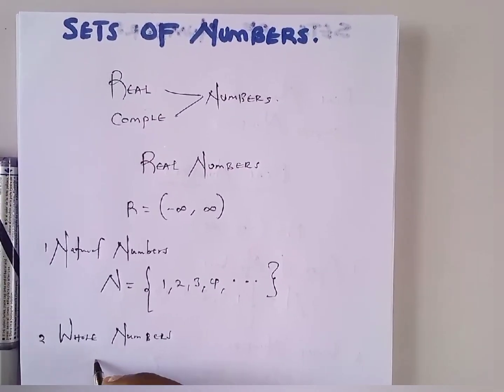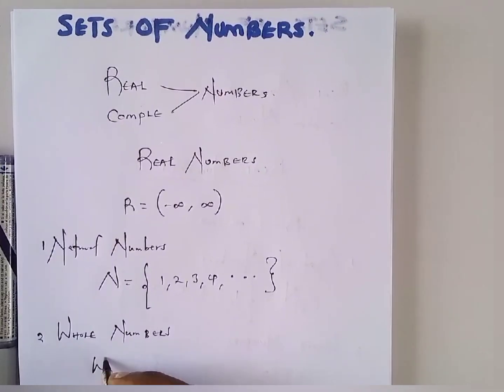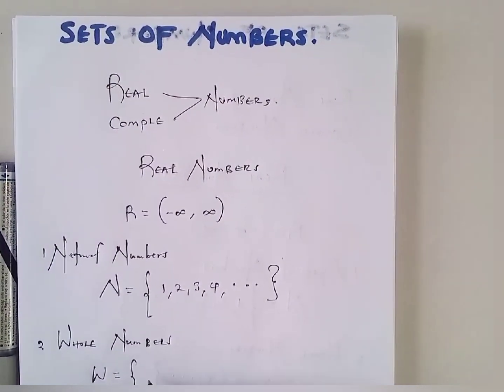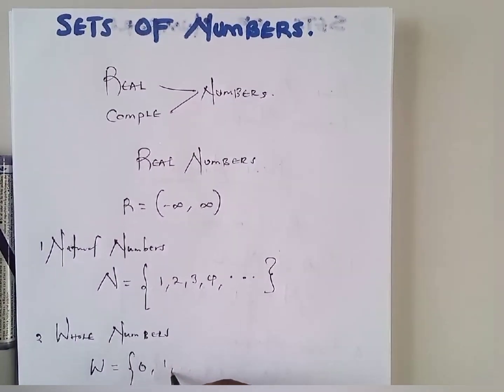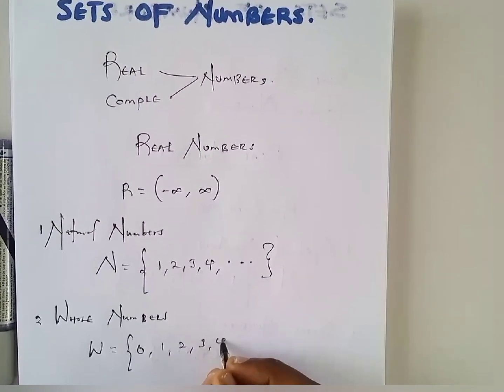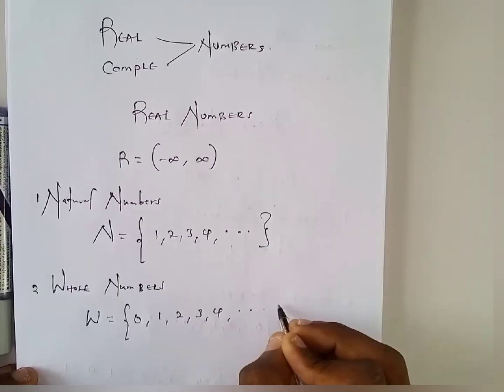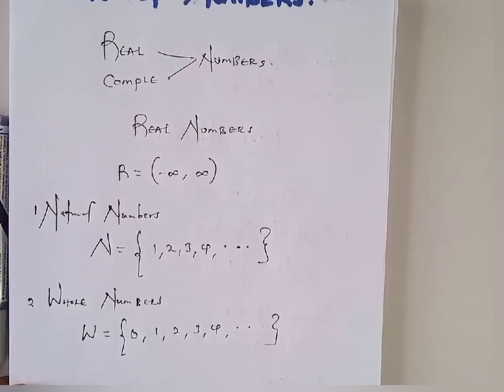So this is going to be represented by a capital letter W, and it's going to be running from 0 all the way up to positive infinity. Now these are going to be whole numbers. Remember what we said on the aspect of subsets.